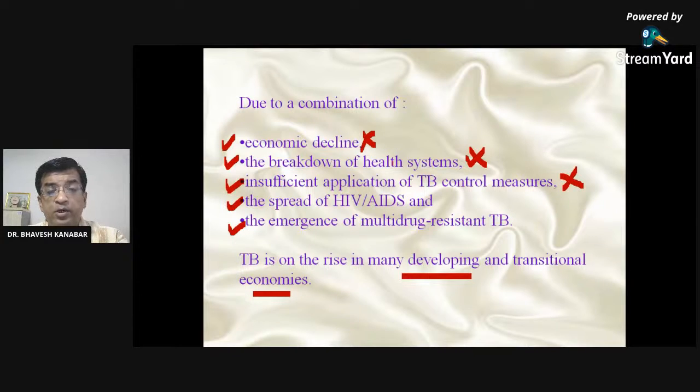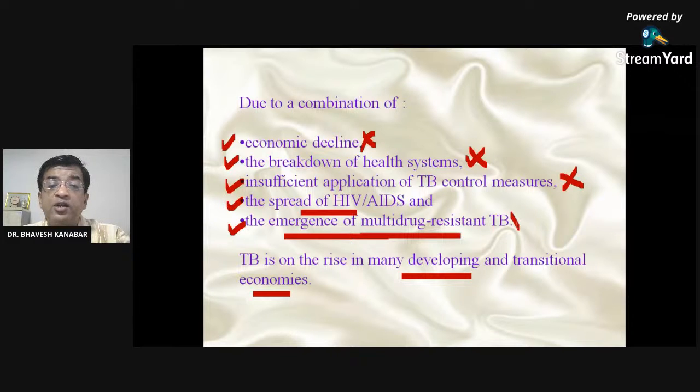That was true in the previous era, before 20 years, we agreed with all these things, but nowadays the health system is strengthening day by day, and because of that there are more effective control measures, not only in case of tuberculosis, but in all systems. Spread of HIV/AIDS, okay, that is also controlled after the application of the NSCP4 phase.